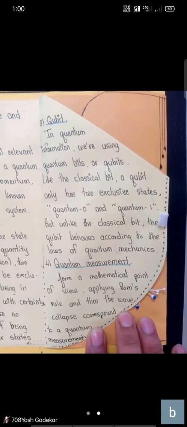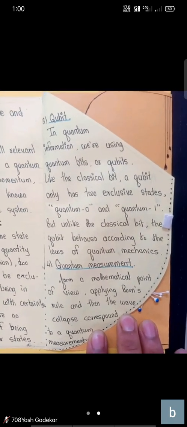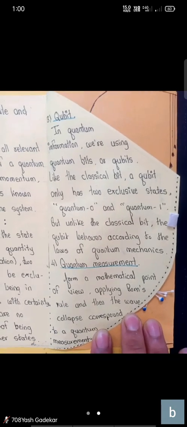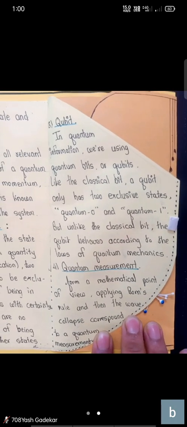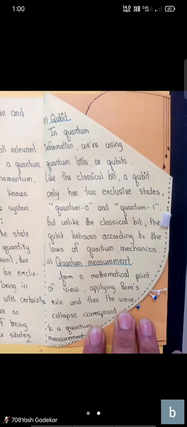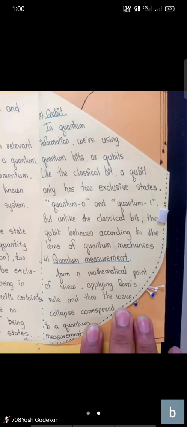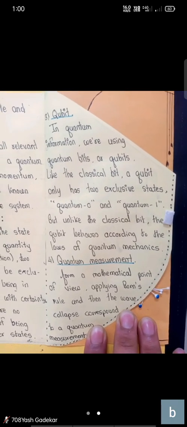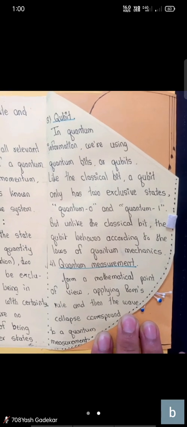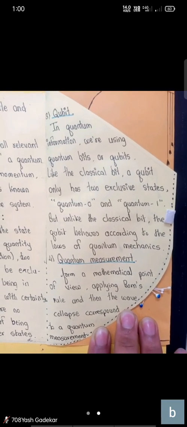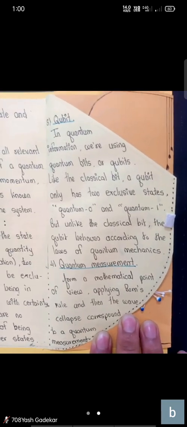Like the classical bit, a qubit also has exclusive states, quantum 0 and quantum 1. But unlike the classical bit, the qubit behaves according to the laws of quantum mechanics. Quantum measurement. From the mathematical point of view, applying Born's rule and the wave collapse corresponds to quantum measurement.